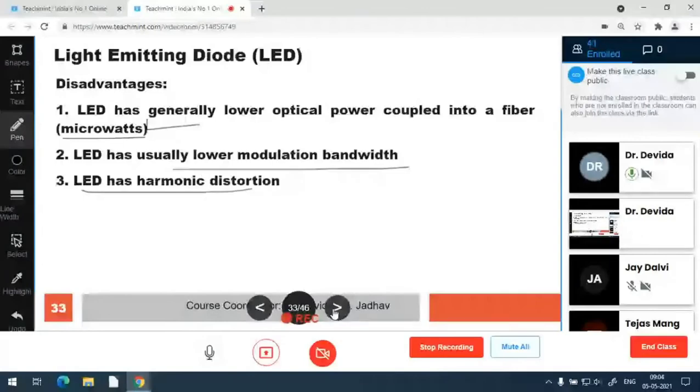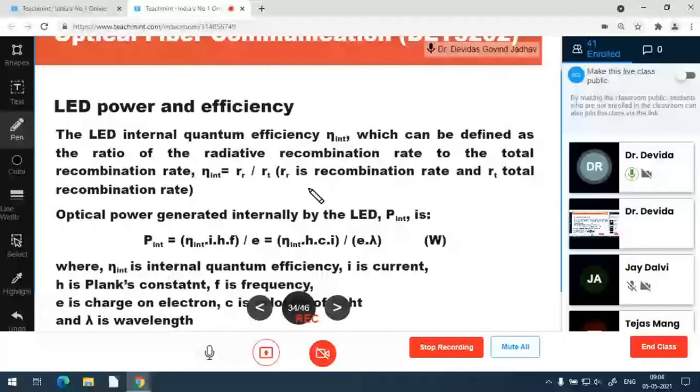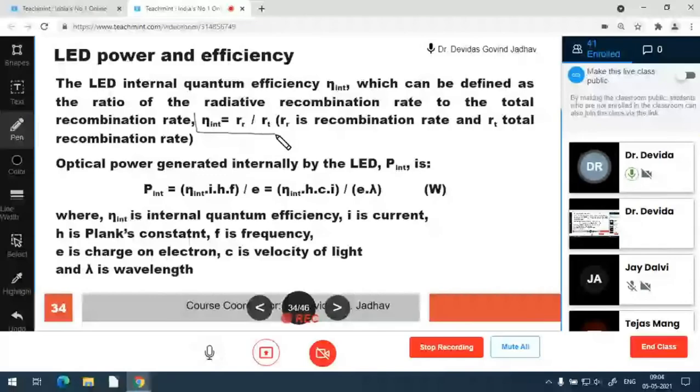LED power efficiency equations we have seen, and today we are discussing problems based on these. The power and efficiency formula is eta internal equal to RR upon RT, which is the internal quantum efficiency. We have to solve problems on this. Eta internal is RR upon RT, where RR is the radiative recombination rate and RT is the total recombination rate.